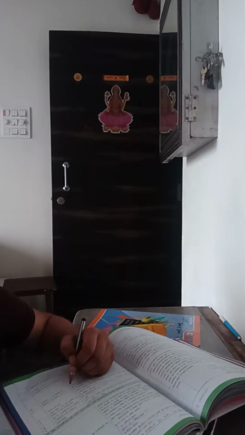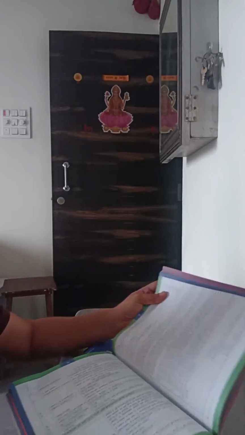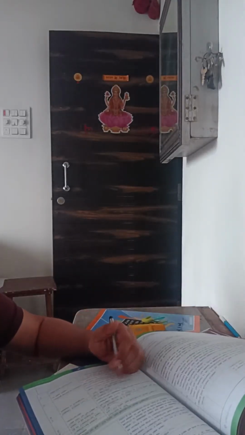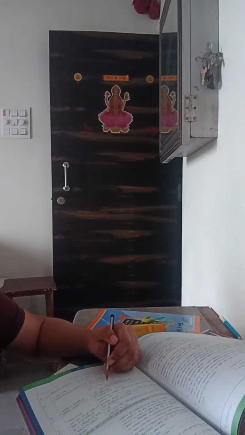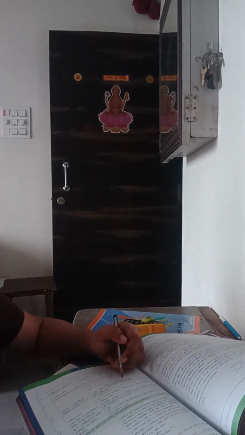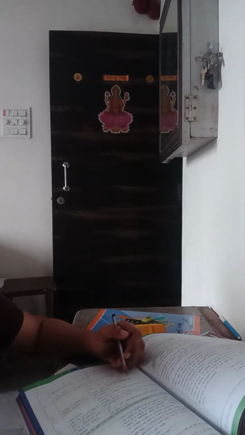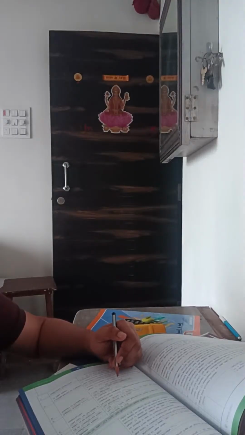Now deposit scheme. Note 1: the capital gain, CGS applicable. Now the amount of the exemption is equal to long-term capital gain into the cost of the new asset, deposit amount upon net consideration. That is, long-term capital gain into cost of the new asset into deposit amount upon the net consideration.